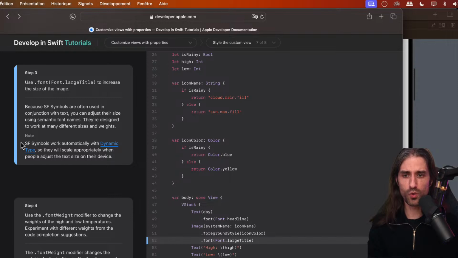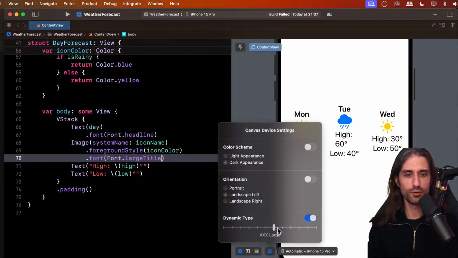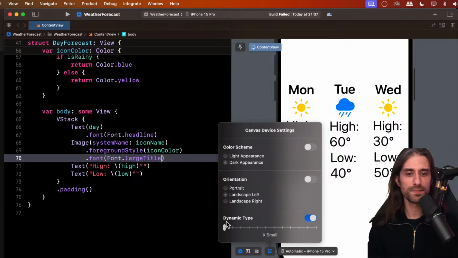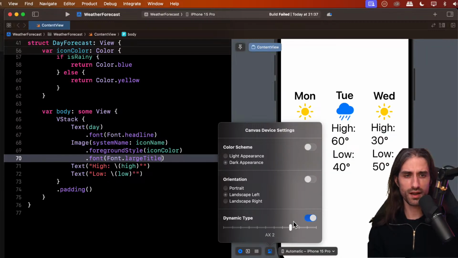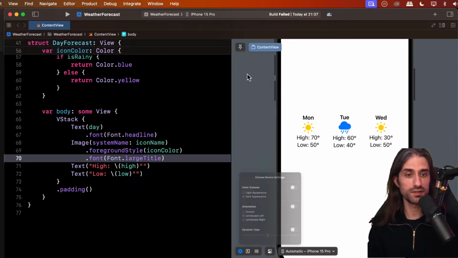And SF symbols work automatically with dynamic type, so they will scale appropriately when people adjust the text size on their device. Let's try to do it. We actually did it at the beginning, and you can see that if I make the text much bigger or much smaller, everything scales together, including the image, which is quite nice when you think about it.